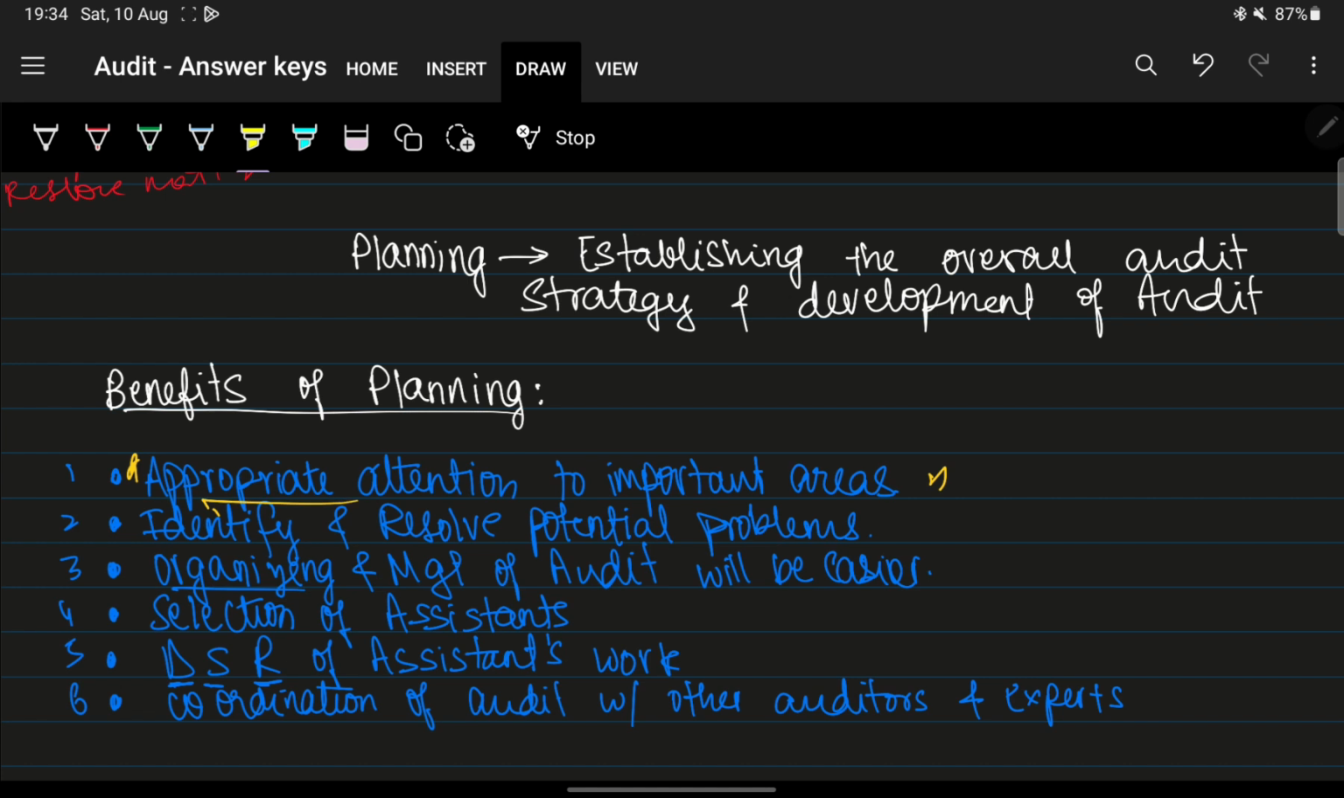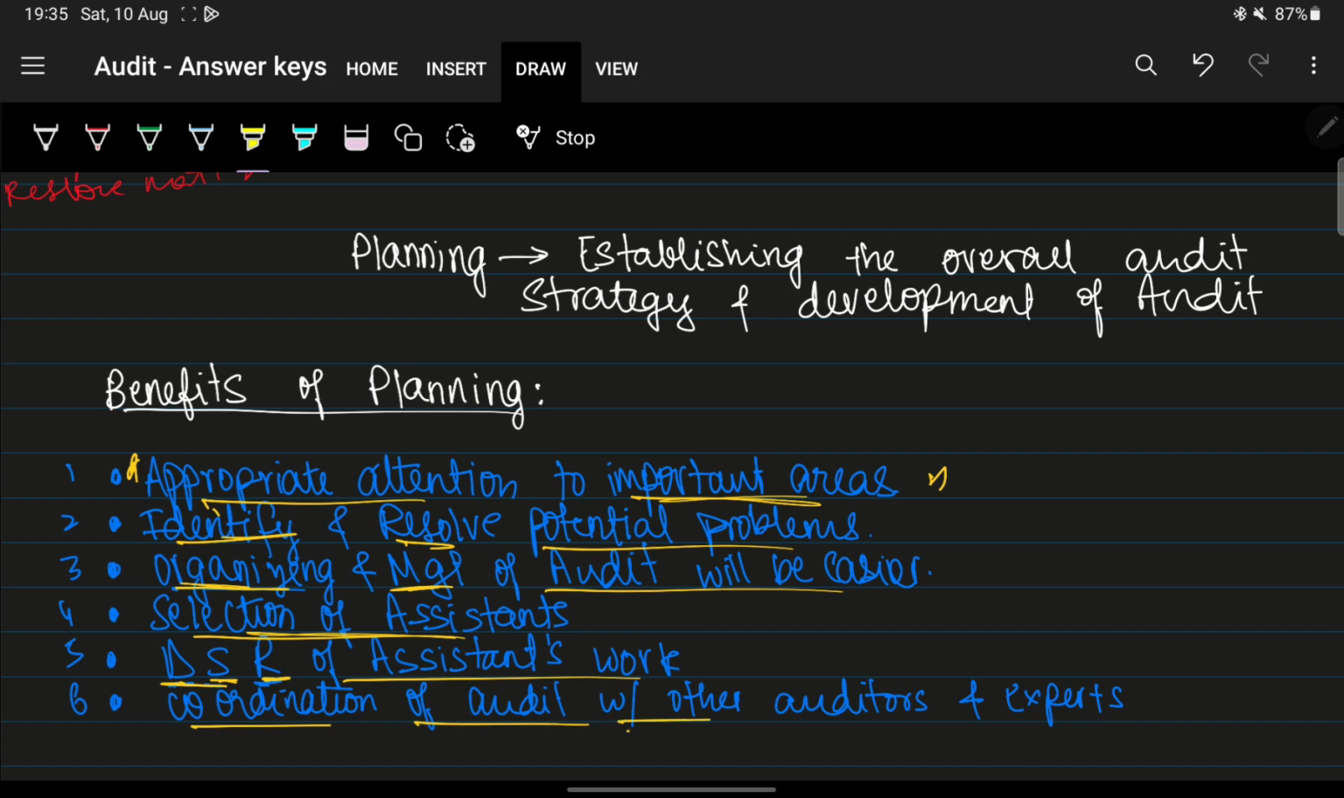Here you can give appropriate attention to important areas. You can identify and resolve the potential problems. It also helps in organizing and management of the audit. It also helps in selection of assistants. It will also help in direction, supervision and review of the assistants' work. And it will also assist in coordination of audit done by other auditors and experts. So basically these are the benefits of planning.